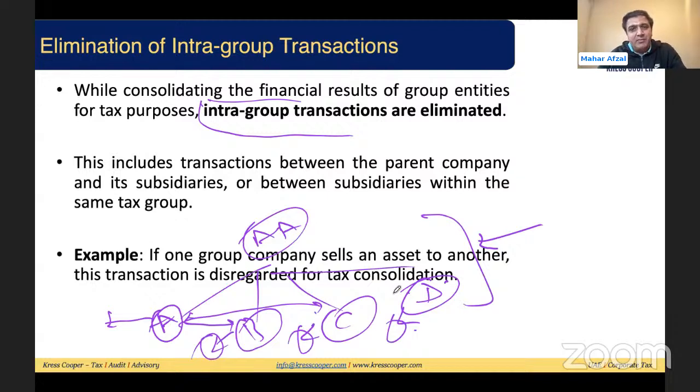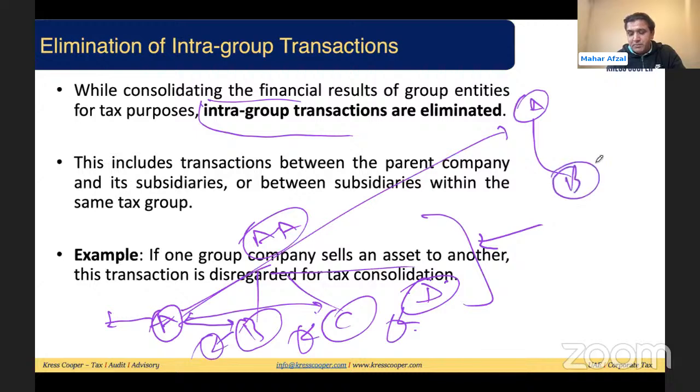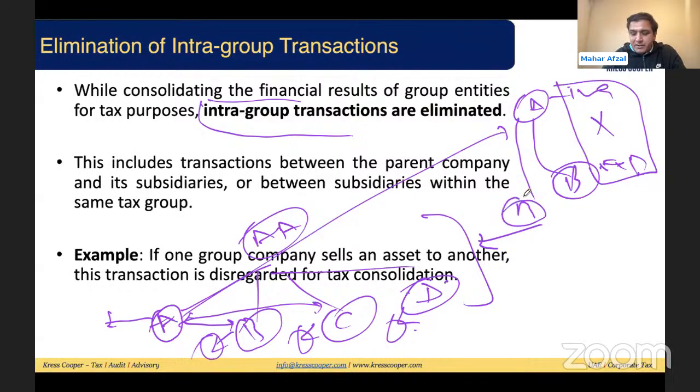These intra-group transactions can be in the form of sale of assets or liabilities, or revenue. Suppose company A is providing services to B, and both are part of the VAT group. This entity will be recognizing income and this entity will be recognizing expense. The income and the expense will be discarded to calculate the taxable profits. In the same way, if A is transferring any assets or liabilities to B, it will be removed from A's books and added in B's books as per the accounting standards. But for tax purposes, this entry will be discarded as well.